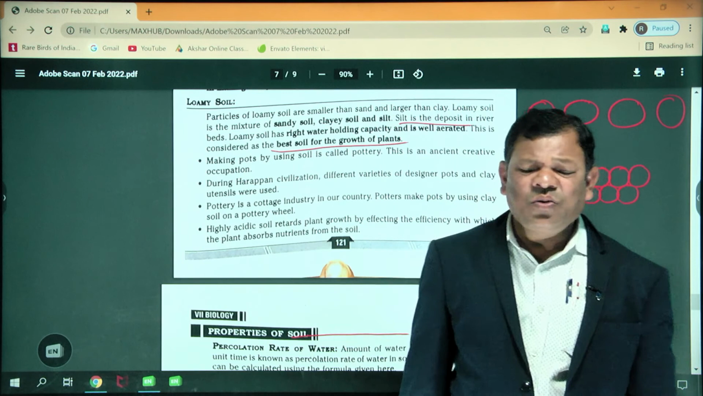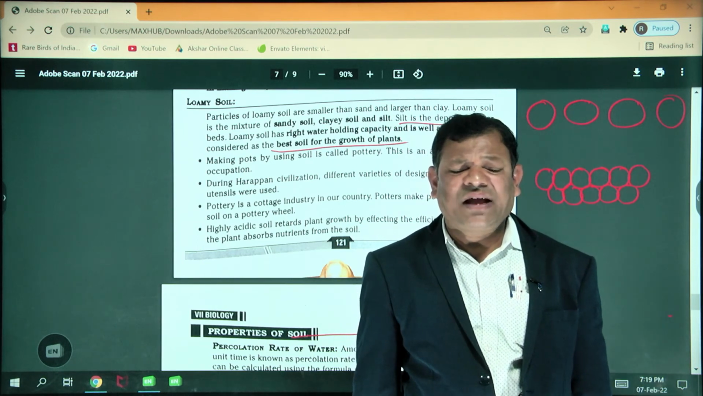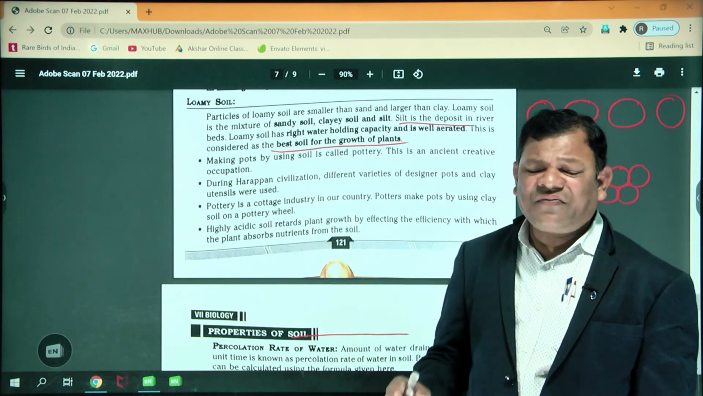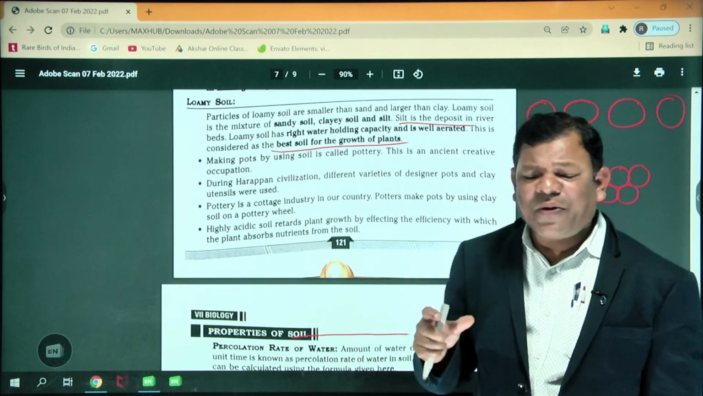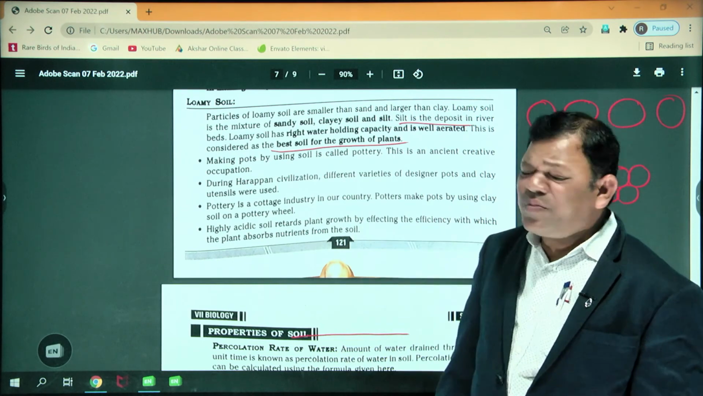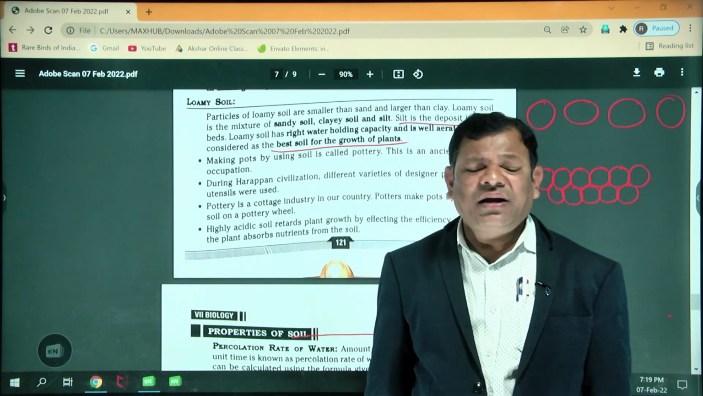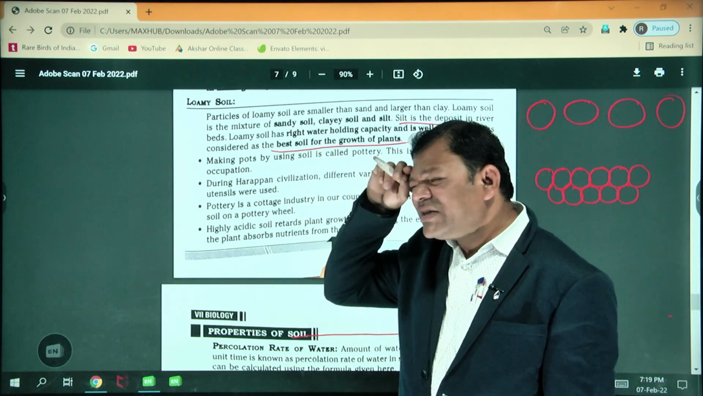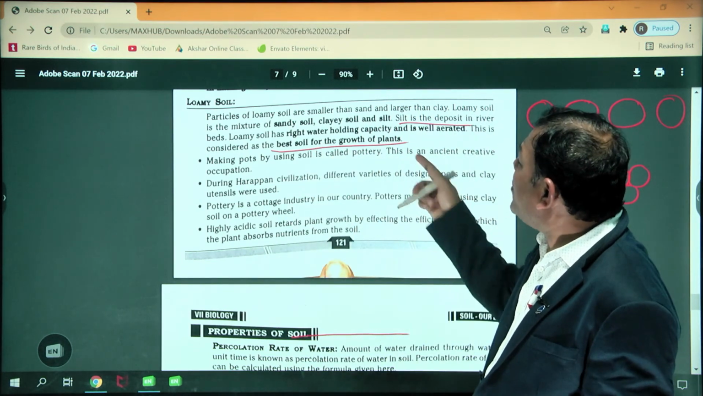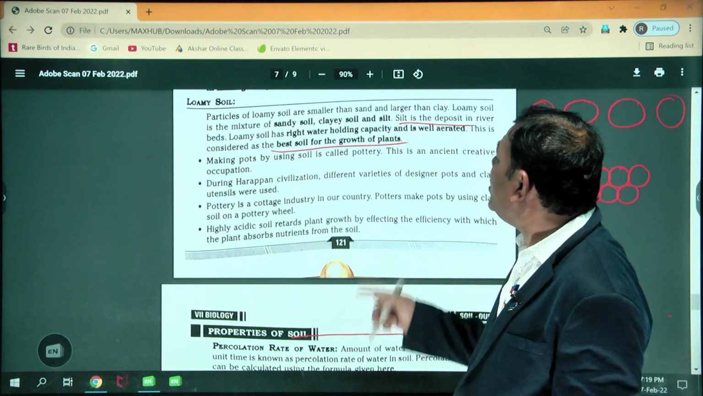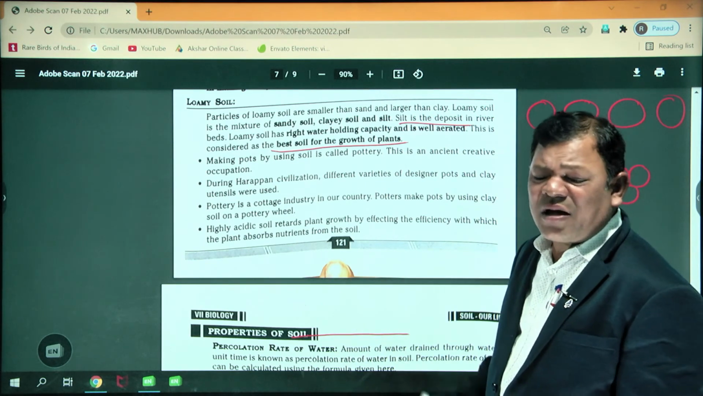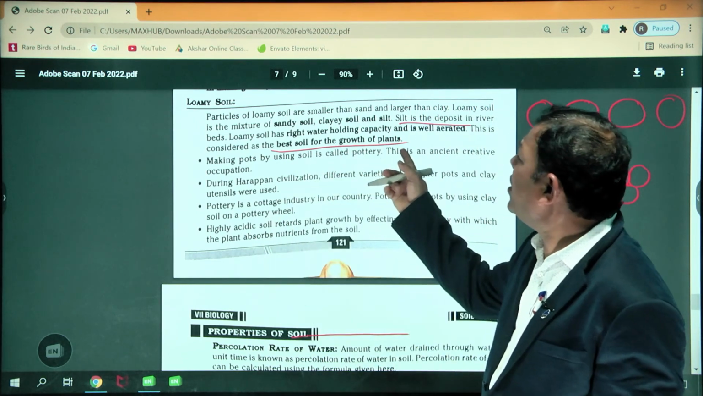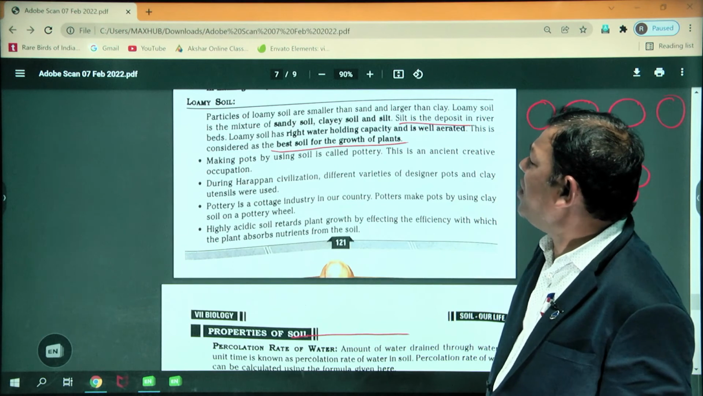You can study it in social studies: most kings quarreled with each other over land. Where fertile land was present, they occupied it. So loamy soil is very good. It has good water holding capacity and good aeration, so crop yield is also higher. That's why loamy soil is the best soil.